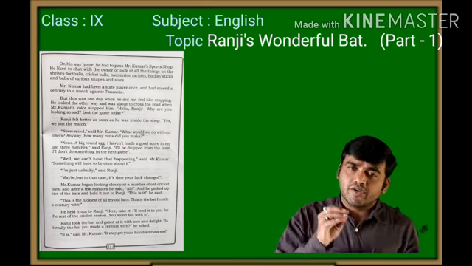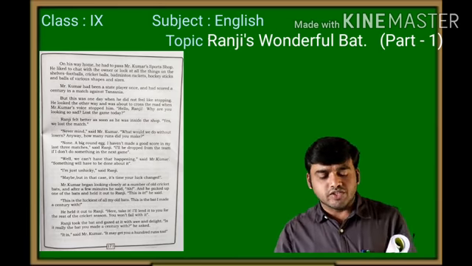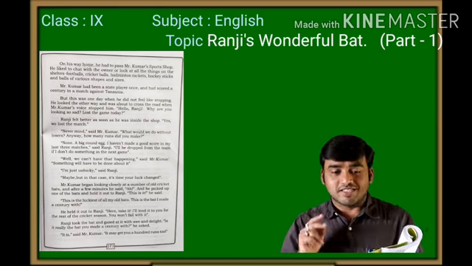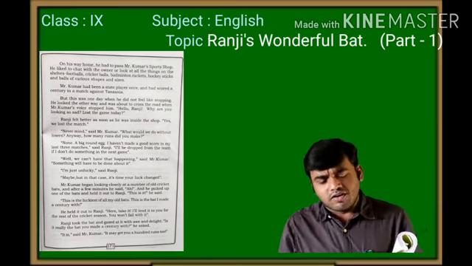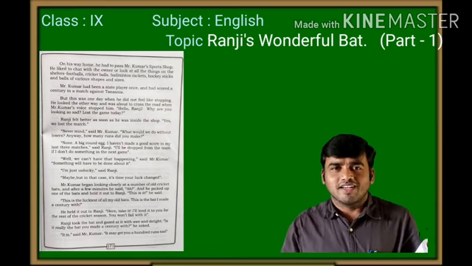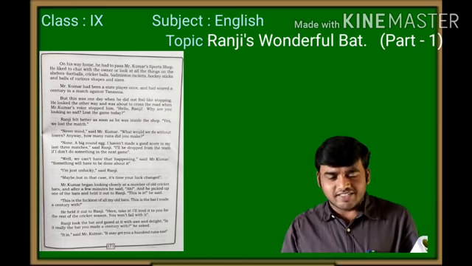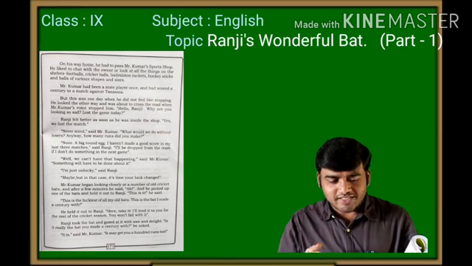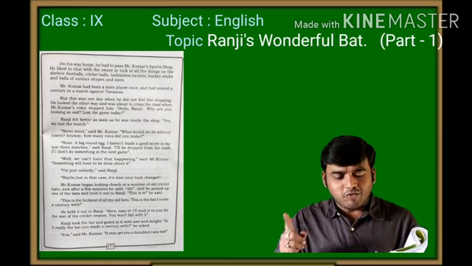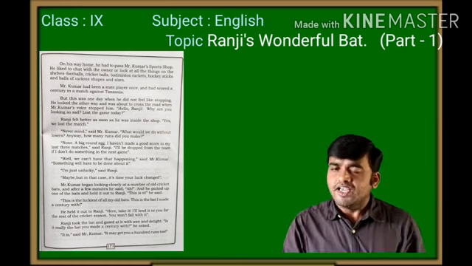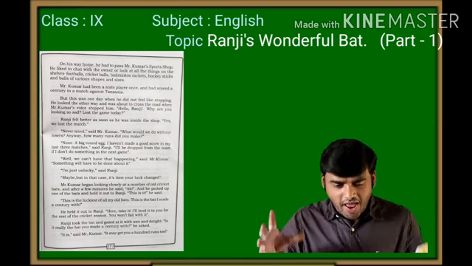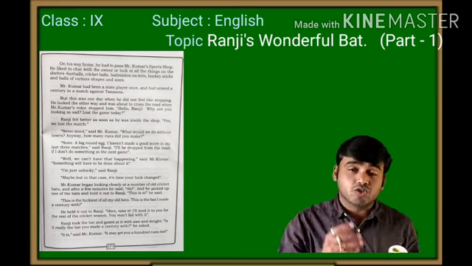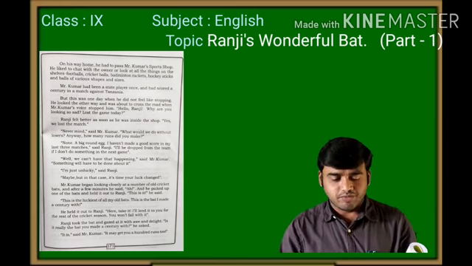So when he told these things to Mr. Kumar, Kumar said, "Well, we can't have that happening. I won't let you be dropped," said Mr. Kumar. "Something we'll have to do about it." Okay, let us do something. Let us plan something to make a good score in the next game. Don't worry. He convinced him.